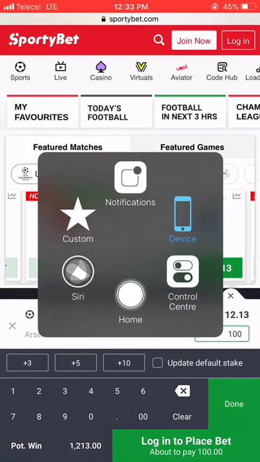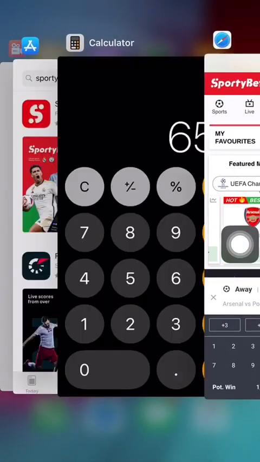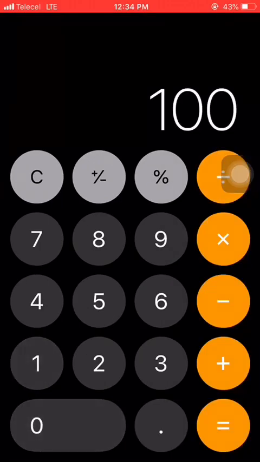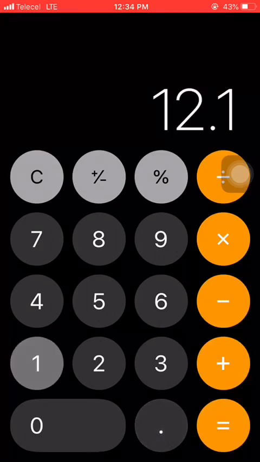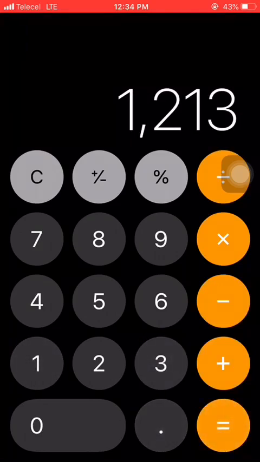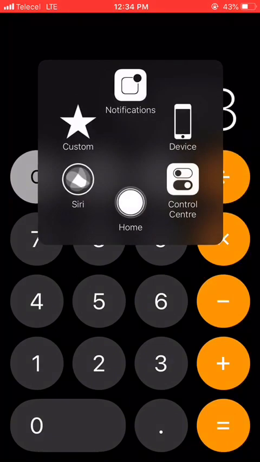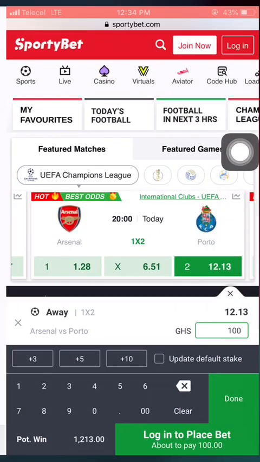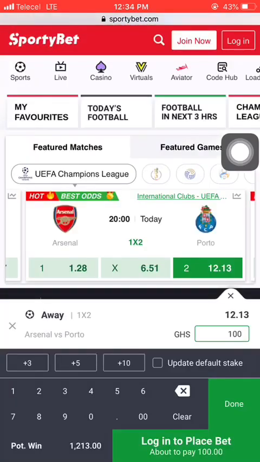So let's go back to our calculator. 100 times 12.13. So this is the actual odds, that is 12.13. And as you can see, when we multiply the 100 by 12.13, it has given us 1,213. So this will give you a better understanding that any amount you use to stake any game, they will multiply that amount with the odds that they have given to you.